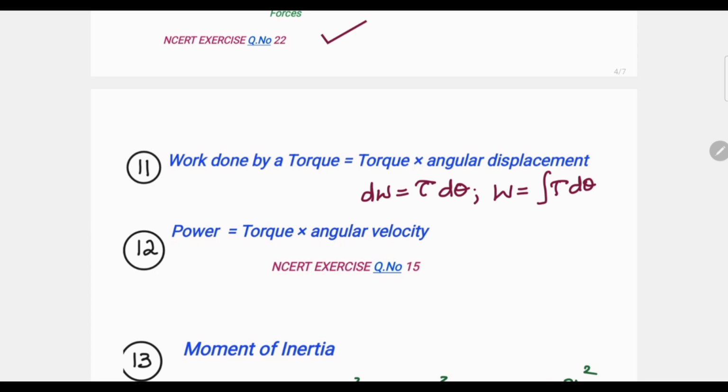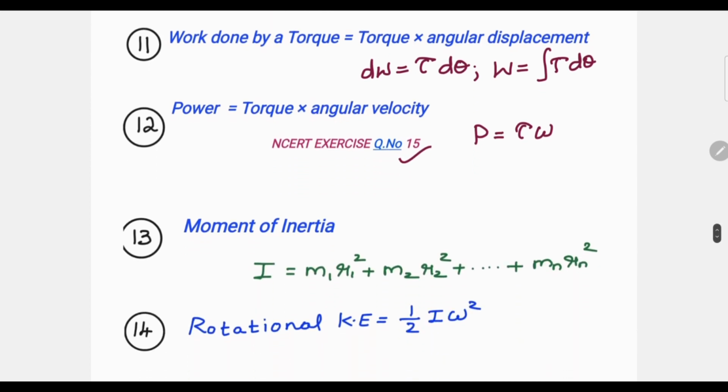Next concept you have to study well is power. Power equals torque into angular velocity. A very important expression, you can represent it like this: P equals tau into omega. Your NCERT exercise question number 15 is a model for this concept.